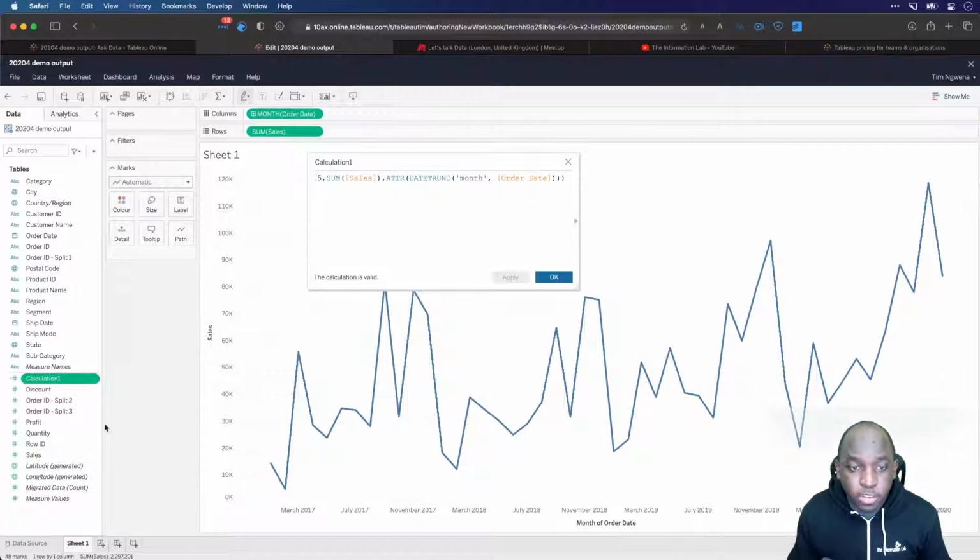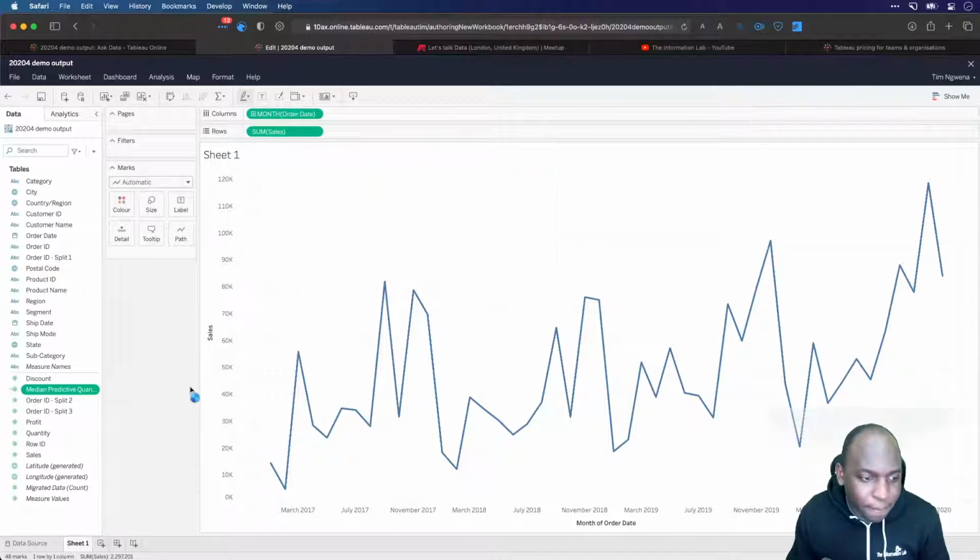And now that works. You can see that it's appeared here on the left-hand side as calculation 1. I'm going to call this median predictive model. That's not what it is. I should call it quantile. Let's just stick strictly to the terms that I know. Hit apply and then hit OK.